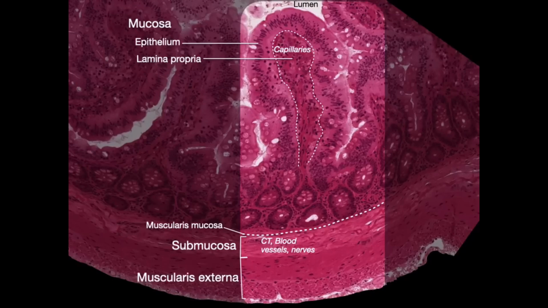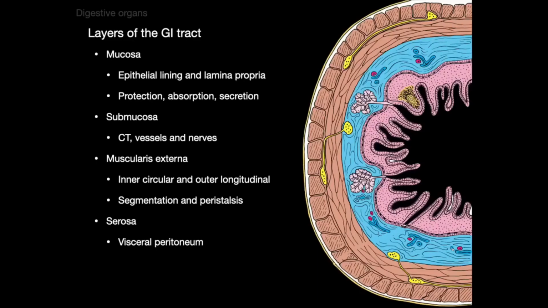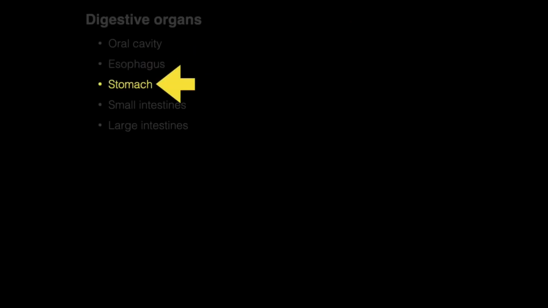Then we have the muscularis externa, made of smooth muscle of an inner circular and an outer longitudinal layer. And then finally, there's the serosa of mesothelium. So there are the layers of the GI tract. Let's talk about the stomach now.